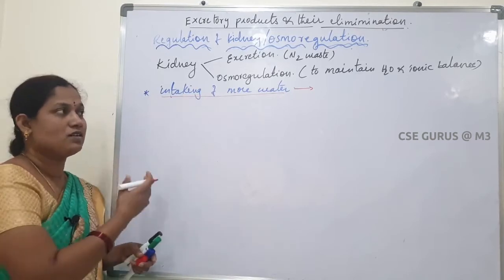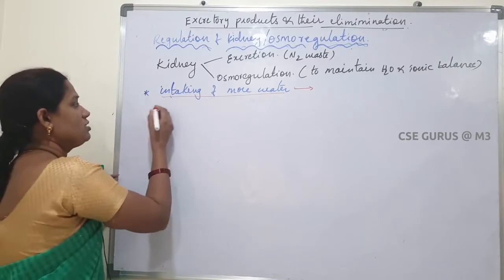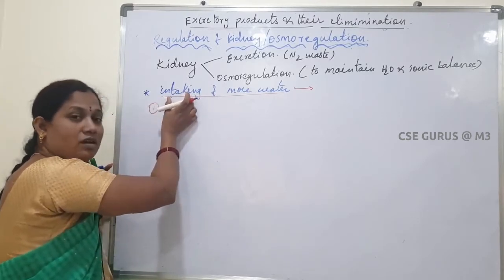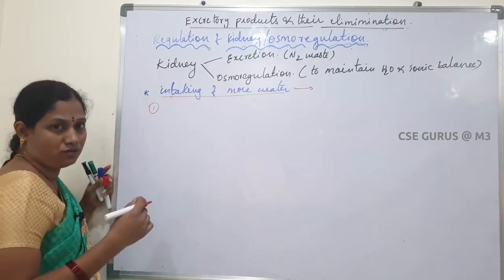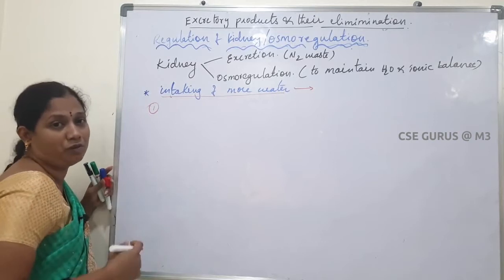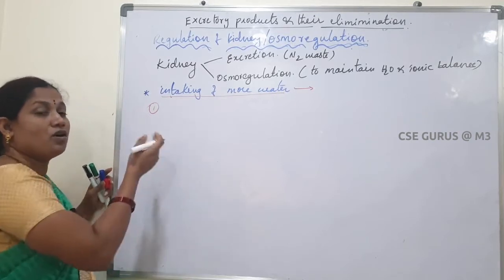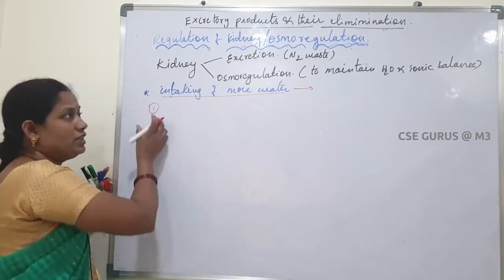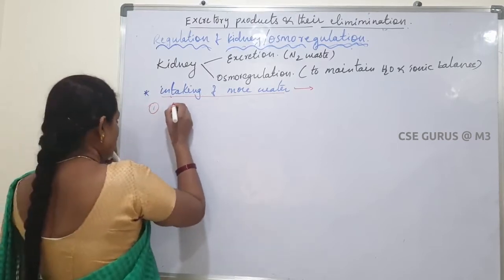So let us see how it regulates the water balance. Mainly it is regulated in two ways. We are taking an excess amount of water, so there is no need for that excess amount of water in our body. We need to eliminate it to the outside. So how does the kidney eliminate that excess amount of water? It eliminates it in two ways. So the first one is increasing